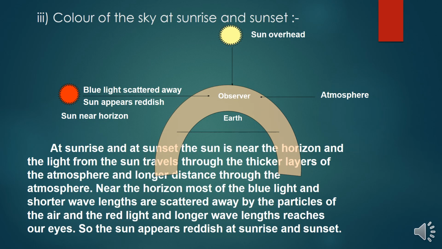Color of the sky at sunrise and sunset. Just look at this diagram: with the sun overhead, blue light is scattered away, and when the sun is near the horizon, the sun appears reddish. This is the observer and the sun overhead in the atmosphere. At sunrise and sunset, the sun is near the horizon, and the light from the sun travels through the thicker layers of the atmosphere and a longer distance through the atmosphere. Near the horizon, most of the blue light and shorter wavelengths are scattered away by the particles of the air, and the red light and longer wavelengths reach our eyes. So the sun appears reddish at sunrise and sunset.